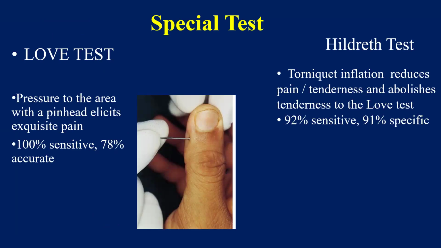So there are tests. If the patient is having pain in the nail bed region, there is a test named Love test, where we have to pinpoint the tenderness. Pressure to the area with a pin head elicits exquisite pain, which is very sensitive and quite accurate. That is known as Love test. You have seen that when I was touching the tip of that lady, she was withdrawing her hand. This is the kind of pain, just on superficial touch when the patient withdraws the hand. There are high chances or more likelihood of having glomus tumor.